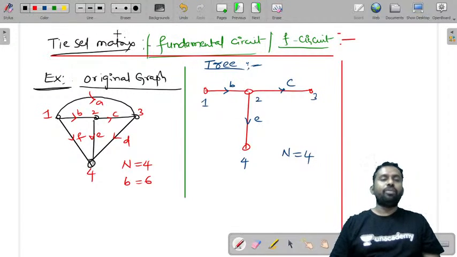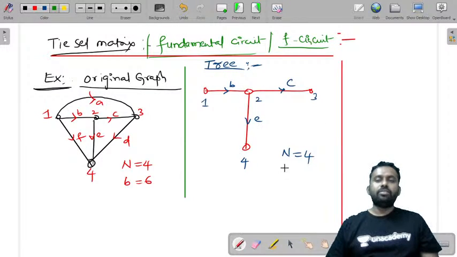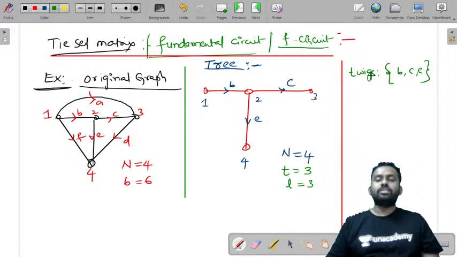Now what is an F-loop or F-circuit? What are these B, C, E called? Let us also name them first. In this tree, how many nodes are there? 4. How many twigs are there? Number of twigs is equal to 3. Number of links is also 3. What are twigs in this? B, C, E are twigs. The branches of a tree are called twigs. Now, what are links then? Links are also called cords.